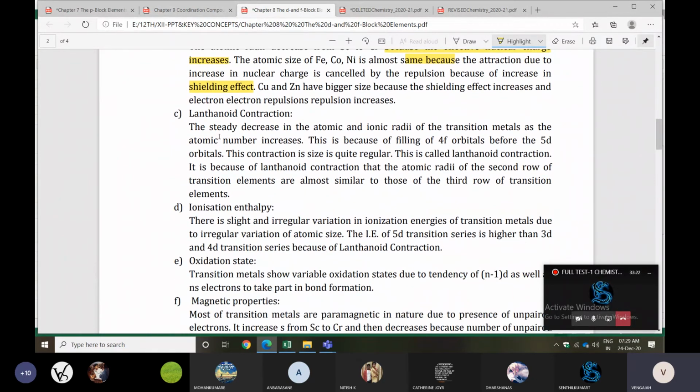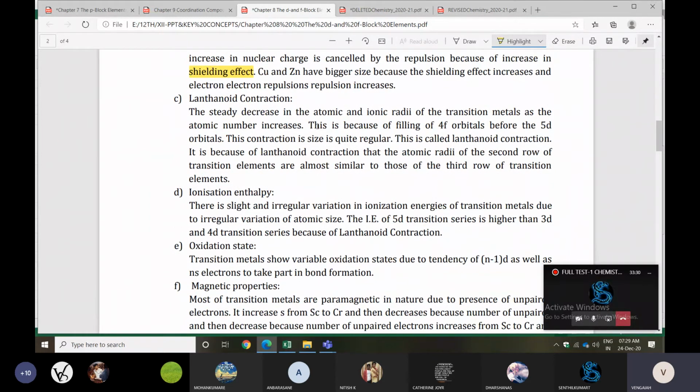Next one is lanthanide contraction. Important. It is the steady decrease in atomic and ionic radii of transition metals as atomic number increases. This is because of the filling of 4f orbitals before the 5d orbitals. This contraction in size is quite regular, and it is called lanthanide contraction. Because of lanthanide contraction, the atomic radii of the second row of transition elements are almost similar to the third row of transition elements.